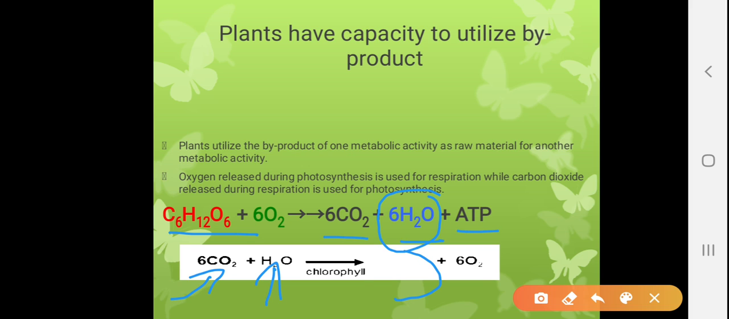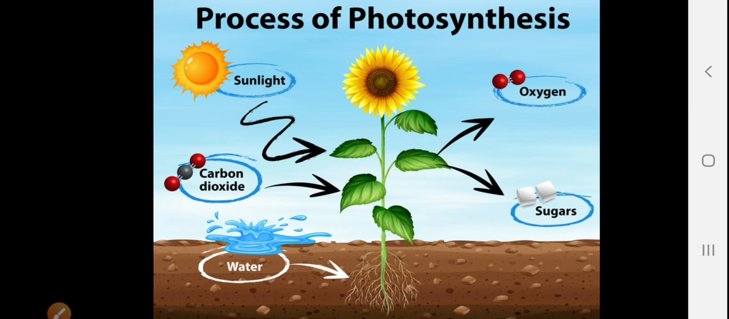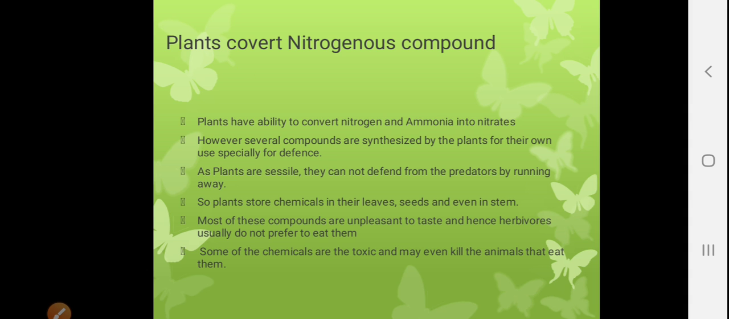Here oxygen is missing, which is making glucose, which is used here for their cellular respiration. So in this way plants can utilize one metabolic waste into another. This is a clear picture of the process of photosynthesis: how plants get water from roots and carbon dioxide from air and sunlight to make their glucose.